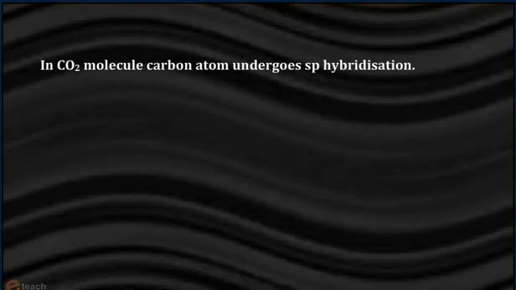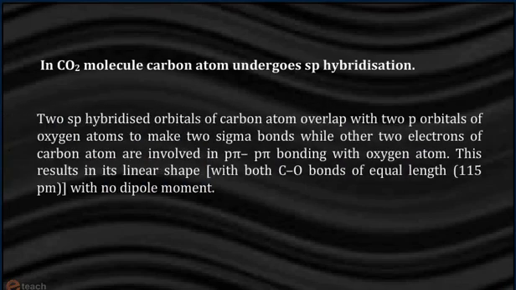In the CO2 molecule, the carbon atom undergoes sp hybridization. Two sp hybridized orbitals of the carbon atom overlap with 2p orbitals of the oxygen atoms to make 2 sigma bonds, while 2 electrons of the carbon atom are involved in p-pi bonding with the oxygen atoms. This results in its linear shape with both CO bonds of equal length, that is 115 pm, with no dipole moment.